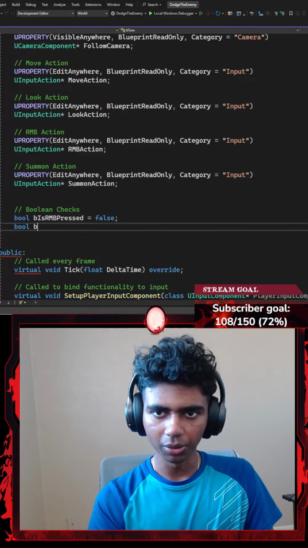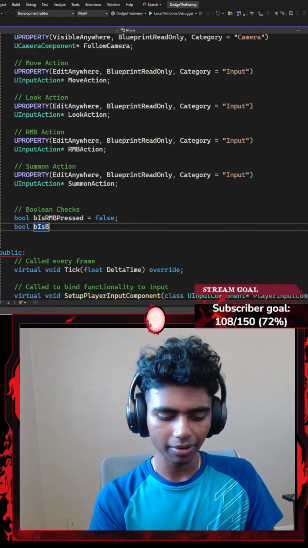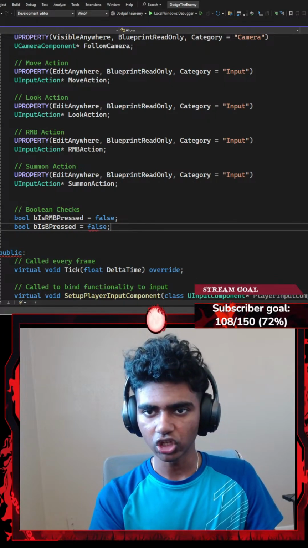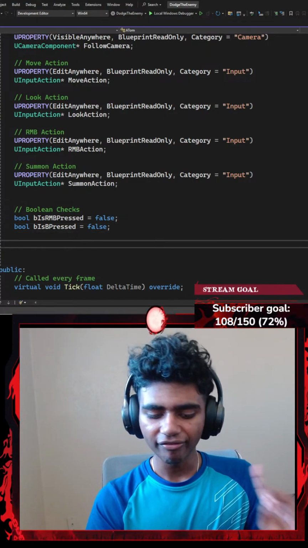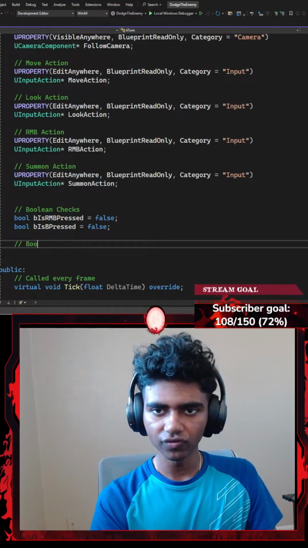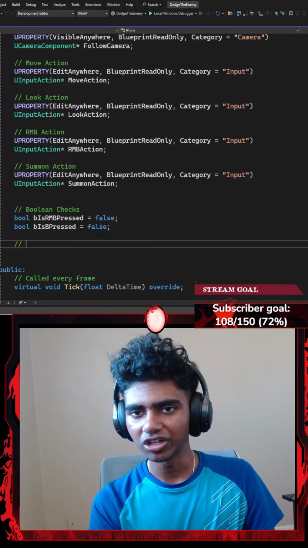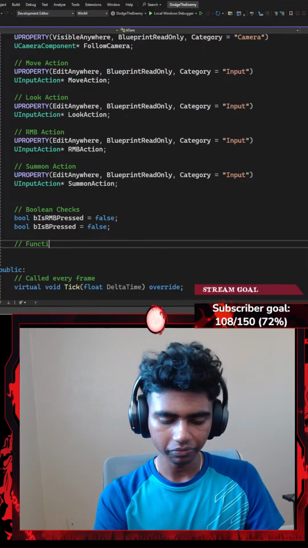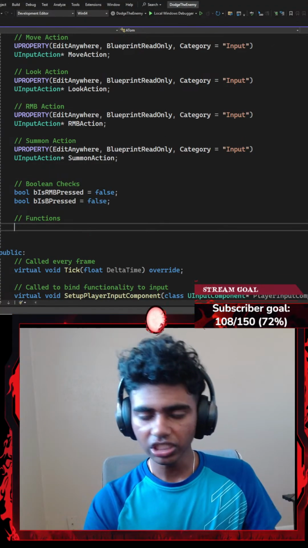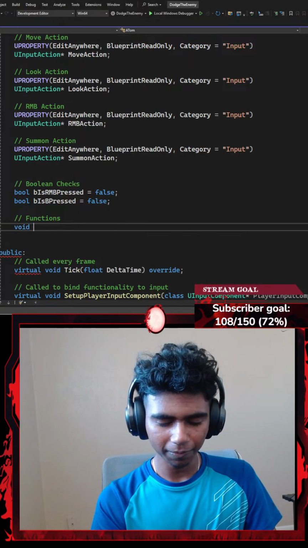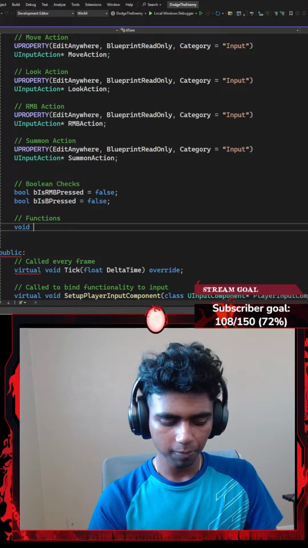PRESSED. And then I'm going to go with another boolean, is B pressed, if my B is currently being pressed. Initially that is going to be set to false again. And then I'm going to go ahead and add a few functions. There we go. The first function is going to be a void function that checks if my